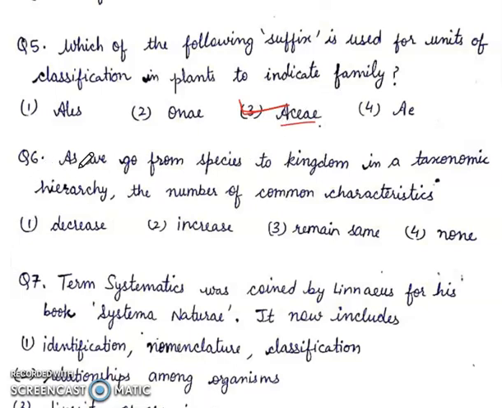Question 6. As we go from species to kingdom in a taxonomic hierarchy, the number of common characteristics decrease, increase, remains same, or none of these. As we go from species to kingdoms, number of organisms will increase, but number of common characteristics will decrease.